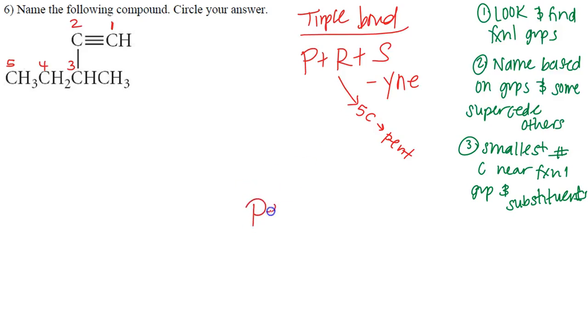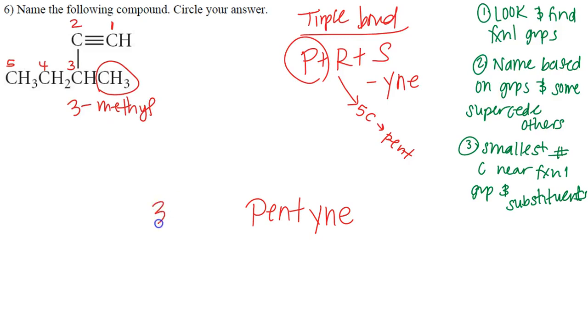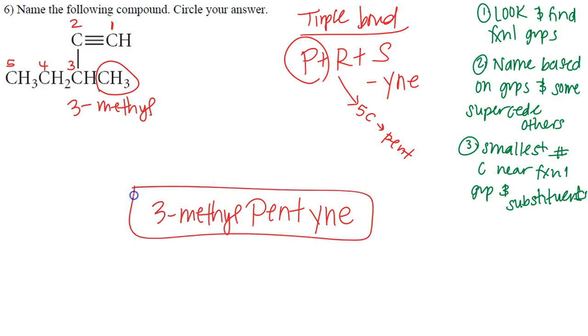Automatically, I can write for my name, pentyne, as the ending. Now I need to just deal with any prefixes. So as you can see, we do have a substituent here. We have a methyl group. What's the location? It's on carbon 3. So we have 3-methylpentyne as our, no, we do not.